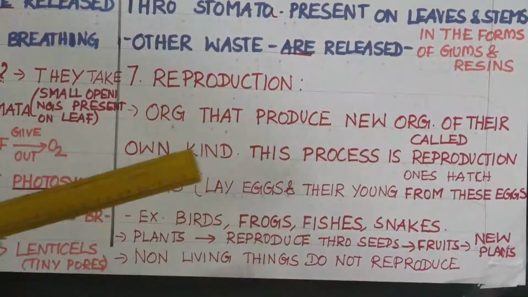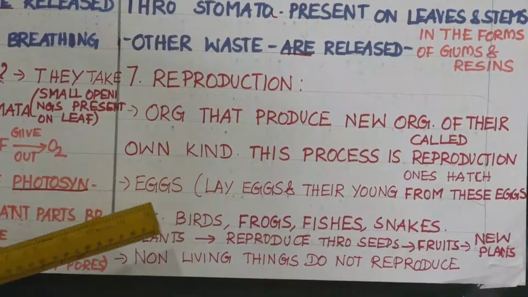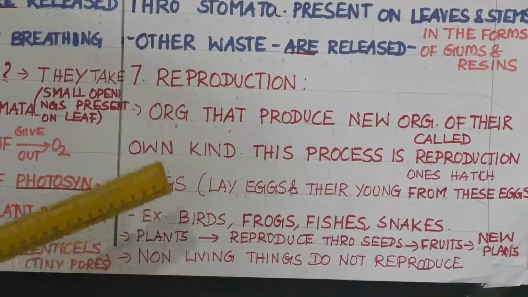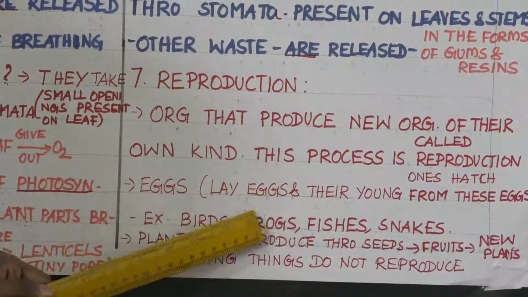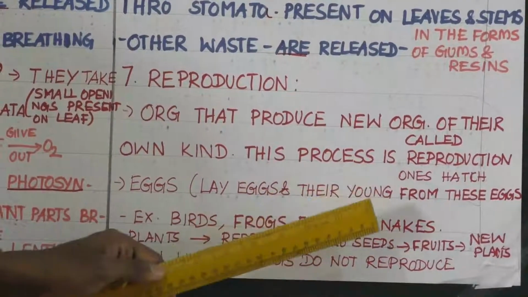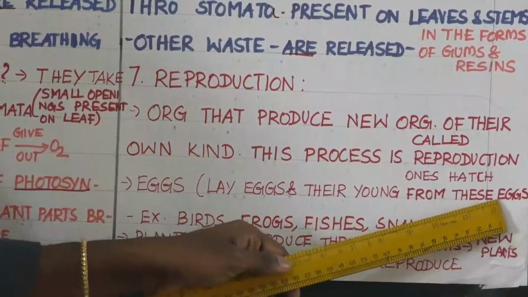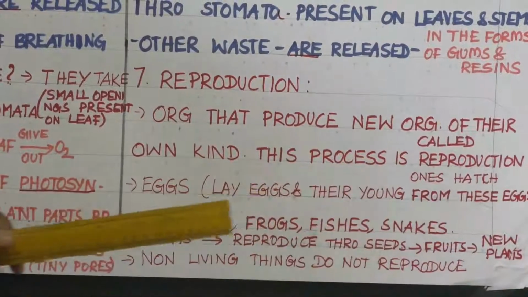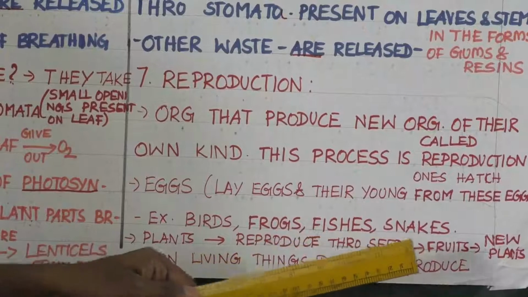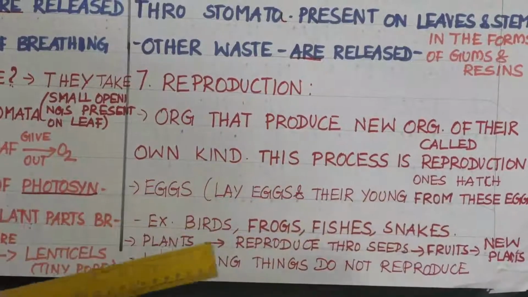So some organisms reproduce by eggs. They lay eggs and the young ones will come out from these eggs. For example, birds, frogs, fishes, snakes, so many are there.